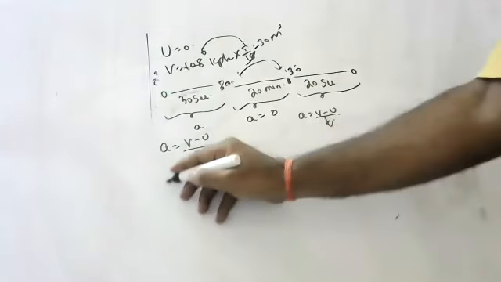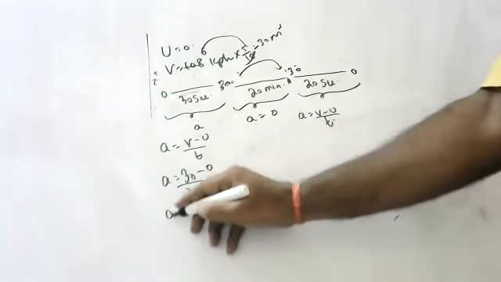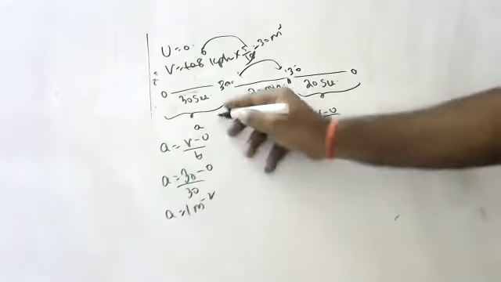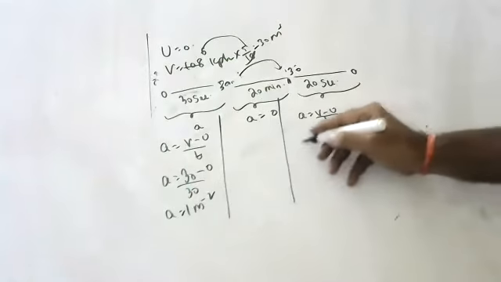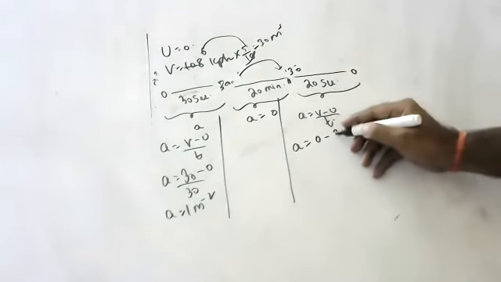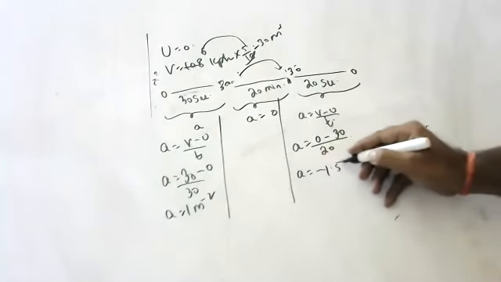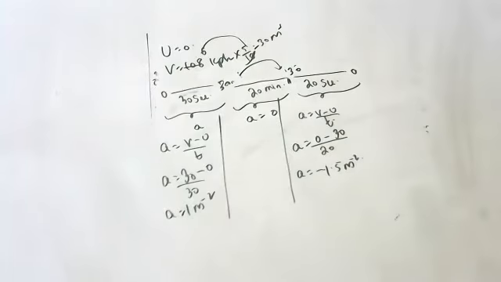What is the acceleration in this part? 30 minus 0 by 30, 1 meter per second square. Acceleration here is 0. Acceleration in the last part: 0 minus 30 by 20, which is minus 1.5 meter per second square.